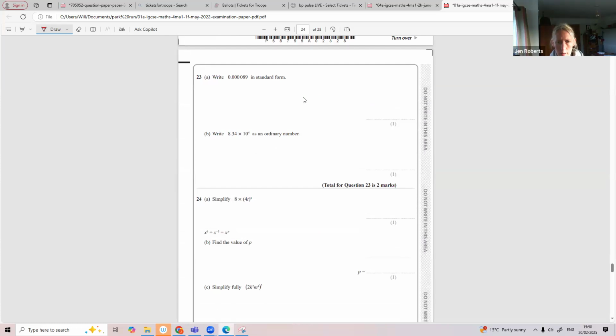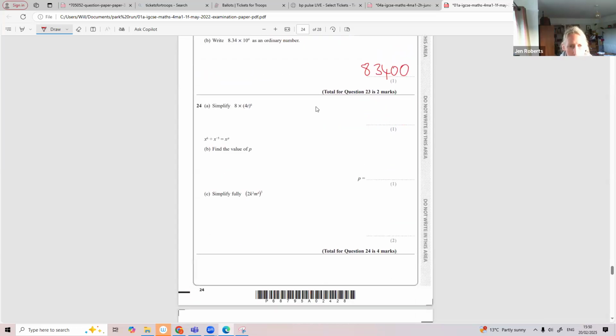Standard form, 8.9 times 10. It's a small number in standard form, so it's minus 1, 2, 3, 4, 5. Next one, if I times that by 10 4 times, I get 83,400.